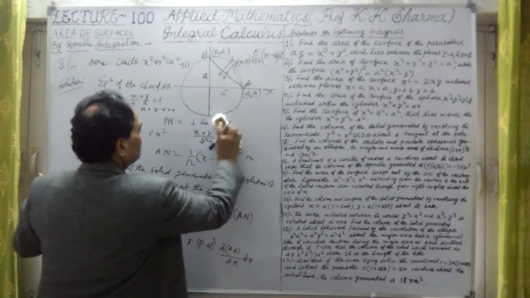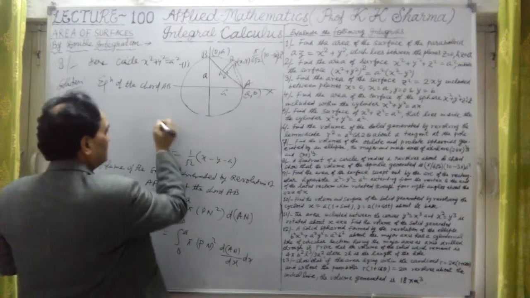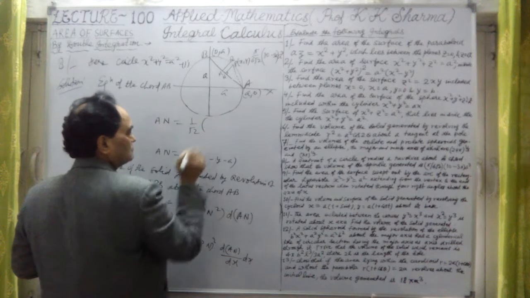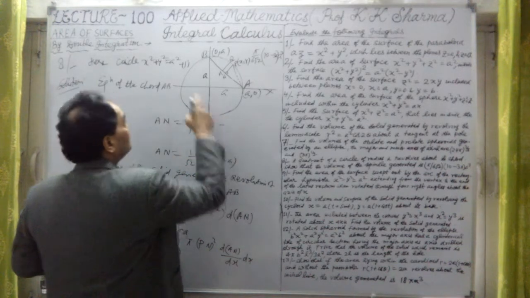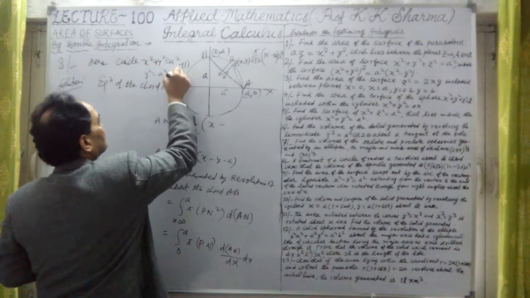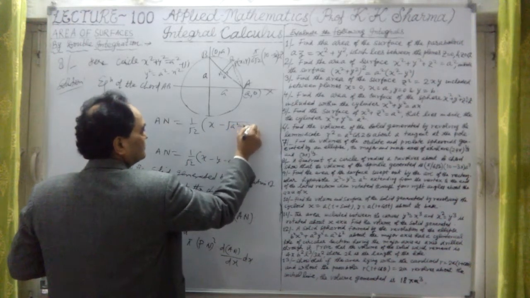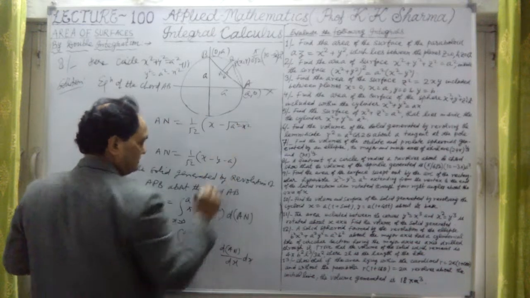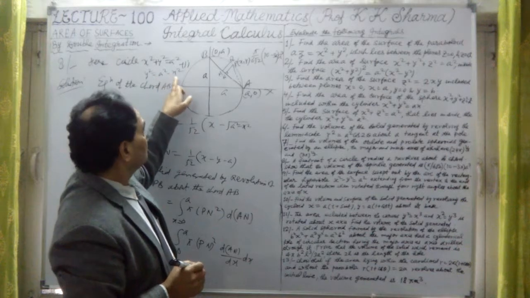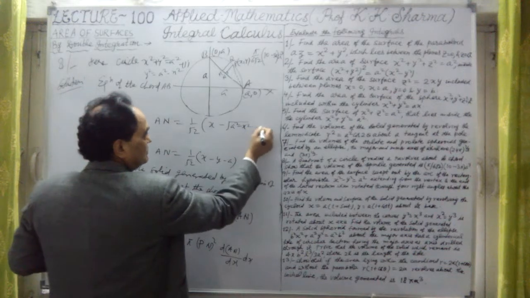So further, let me now solve it here. Therefore, here an can be further resolved. What is an? It is 1/2, and this is nothing but x minus y. From the first equation, y square is equal to a square minus x square, or y is equal to under root of a square minus x square. We have placed the value of y here. Therefore, y is equal to under root of a square minus x square, minus a here.